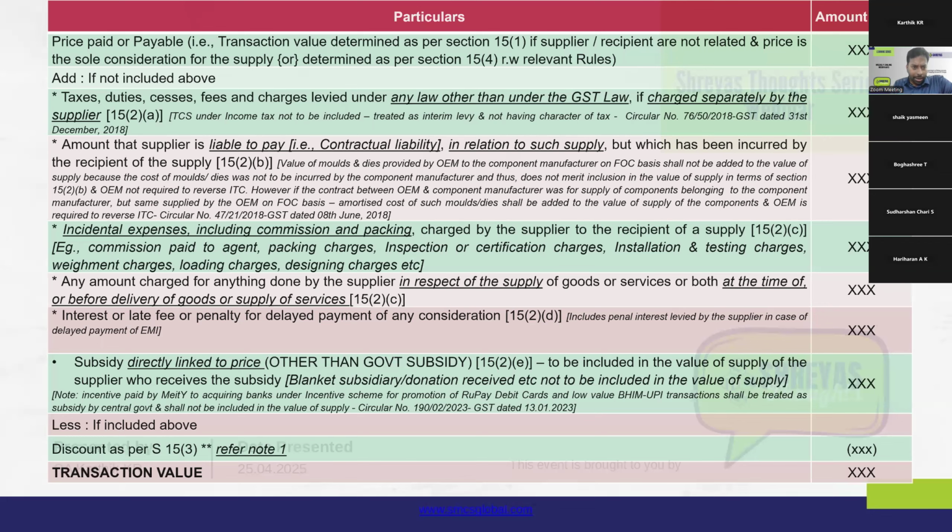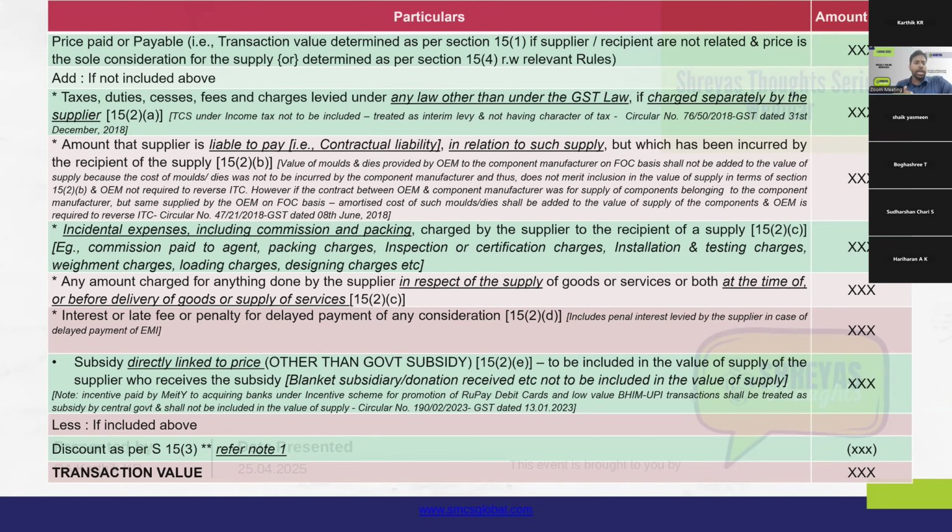The important point to be noted is that whatever addition or deletion we are going to see, it is going to be added or subtracted only if the same is not included in the transaction value as determined under 15.1. If it is already included there or reduced from there, we need not add or reduce subsequently.